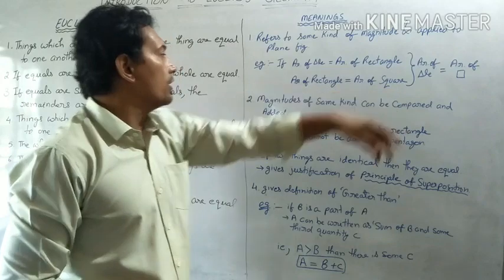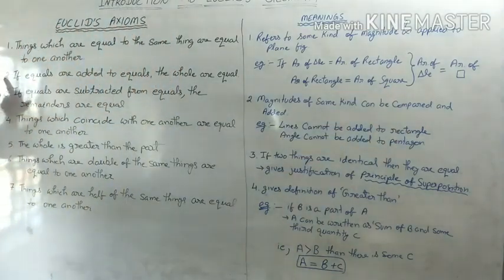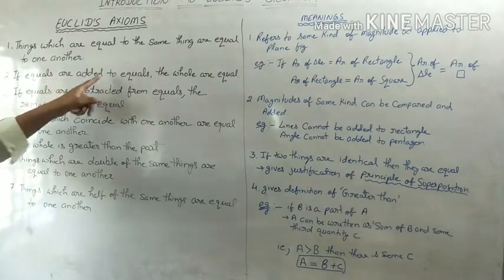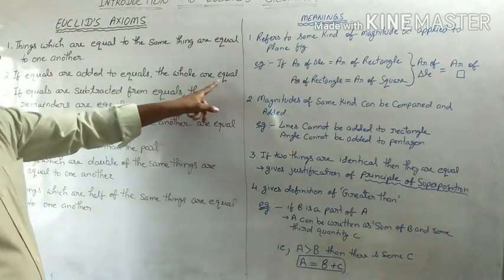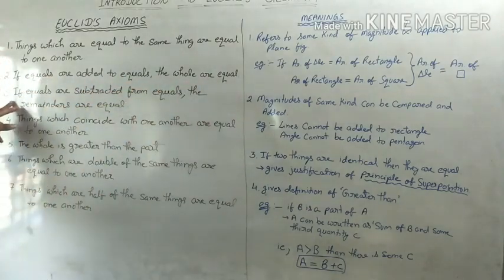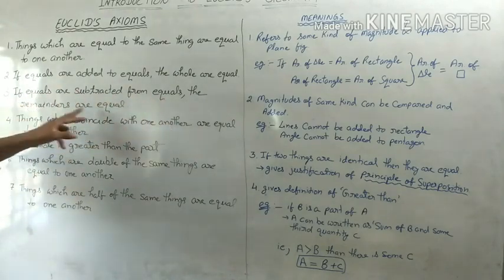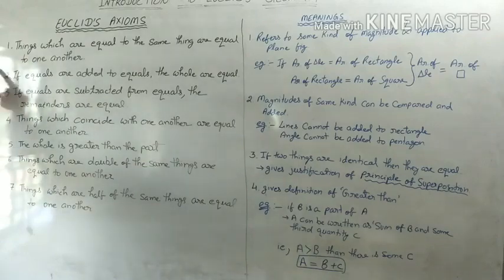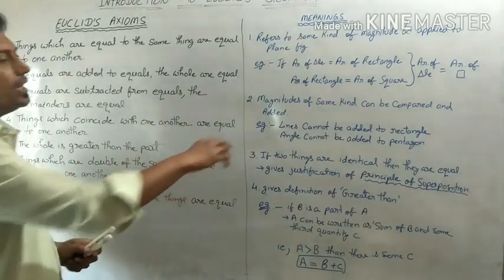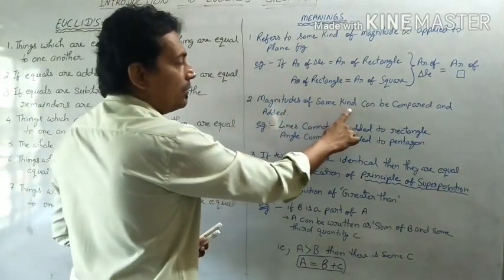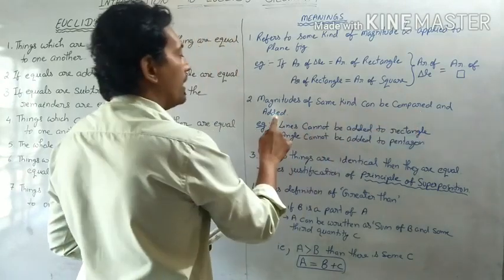Okay, now the second and third axioms. The second says if equals are added to equals, then the wholes are equal. And the third one says if equals are subtracted from equals, the remainders are equal. The meaning of the second and third axioms is that magnitudes of the same kind can be compared and added.